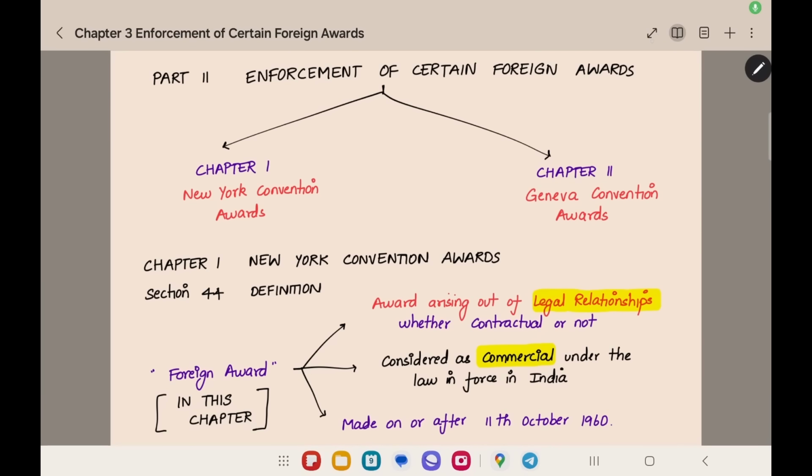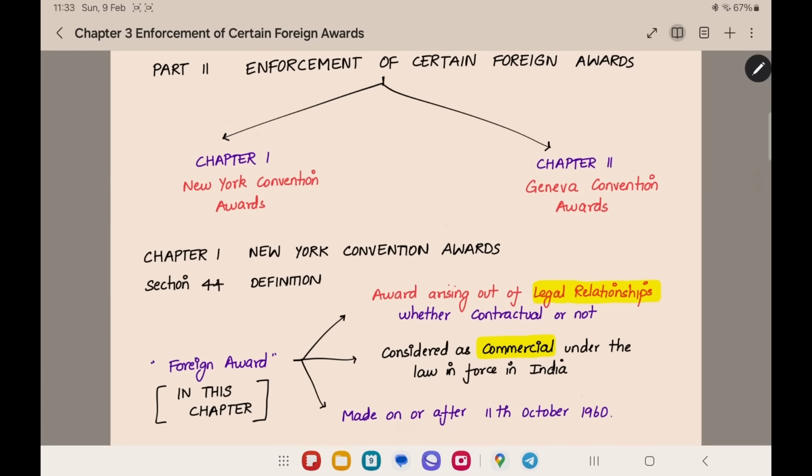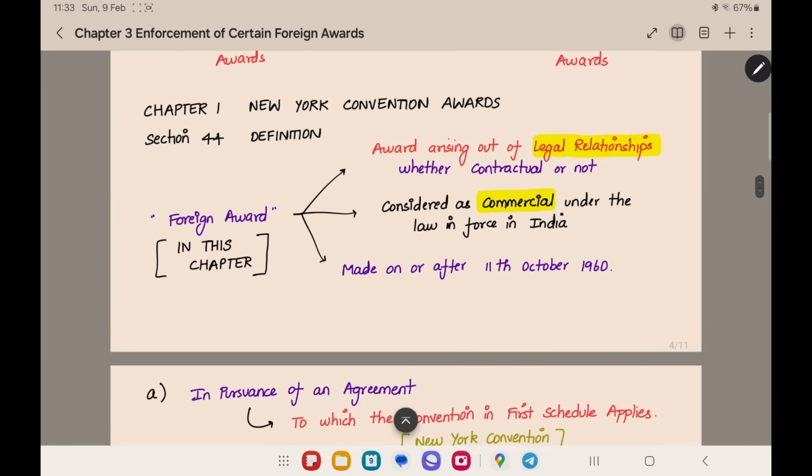Now let's see about enforcement of foreign awards. New York Convention awards. The first section we are going to see under Chapter 1 is Section 44, the definition. This is the definition of foreign award. This chapter is about the enforcement of foreign awards. So we need to know what is a foreign award first of all. This we saw already while studying Part 1 of the Arbitration Act. We are going to see it once again.